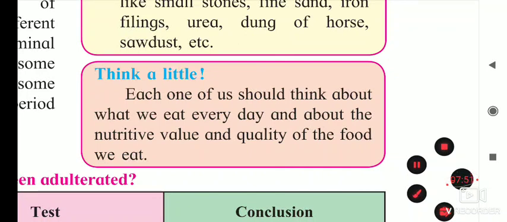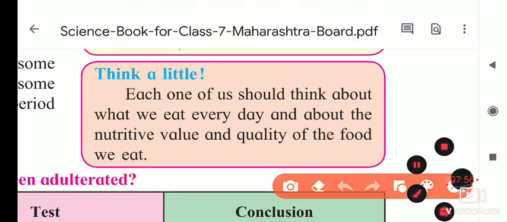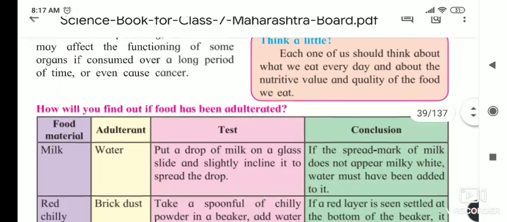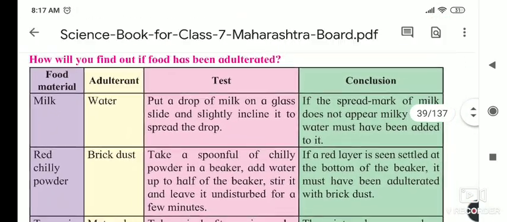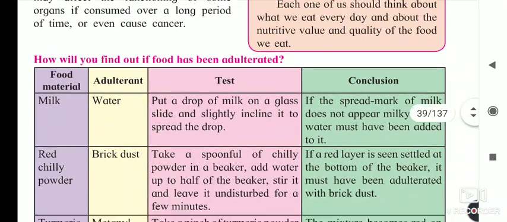Now think a little. Each one of us should think about what we eat every day, about the nutritive value and quality of the food we eat. We have to think about it. Now we will see how to find out if food has been adulterated.